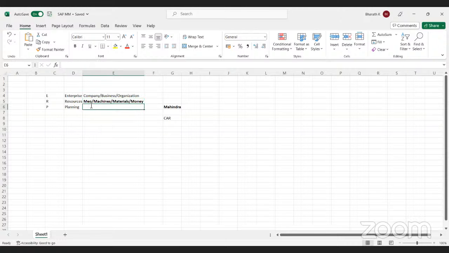Planning is nothing but we have to plan. Here we don't have much of a definition. We have to plan and utilize all our resources completely. Then only can you run your business profitably.